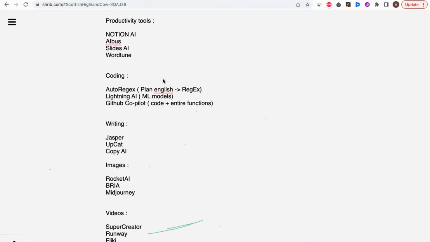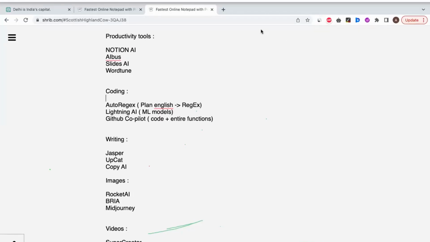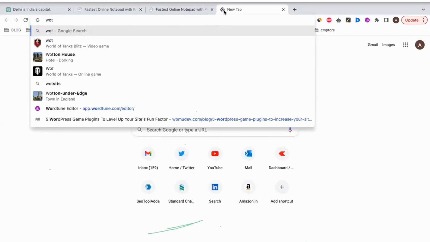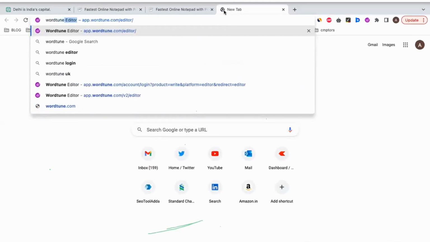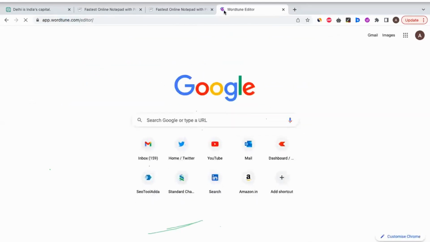And you can also use Vertune. Vertune is a very interesting tool, which I use. I can show a demo, because the rest of the tools need access, trials, and everything. So I can show you Vertune. I use Vertune when I'm feeling very lazy to type something. In that case, I give it to Vertune and ask it to give me some ideas, or prompt me more about it. So now let me log in.